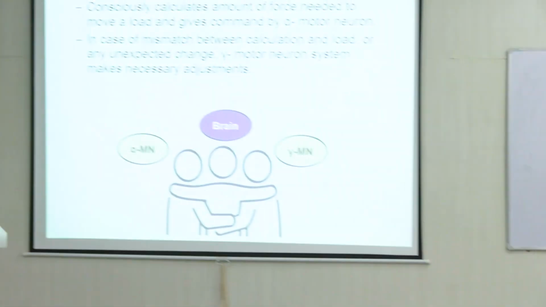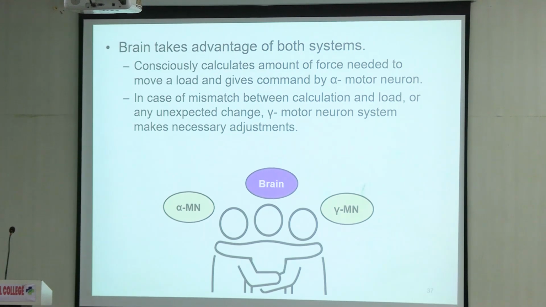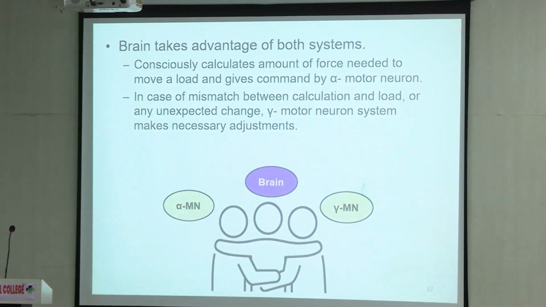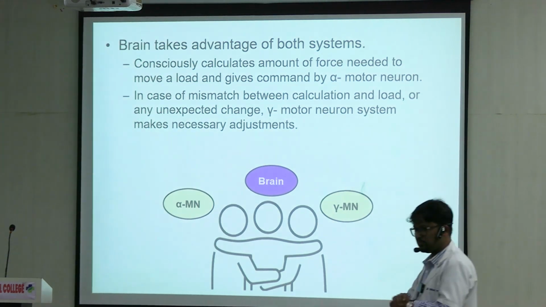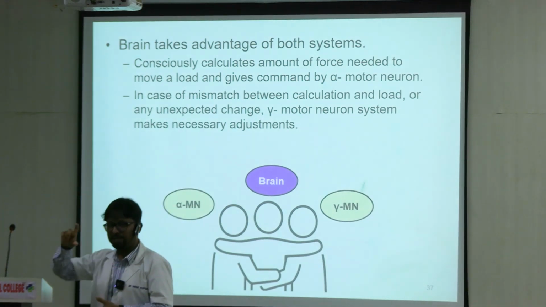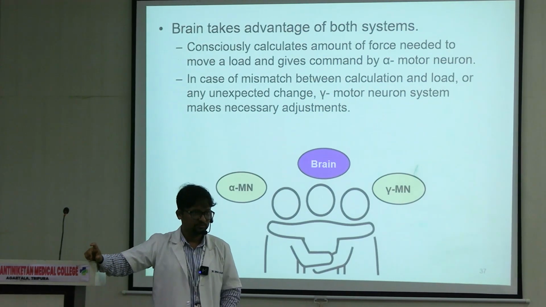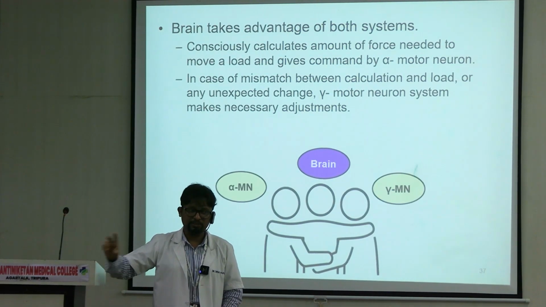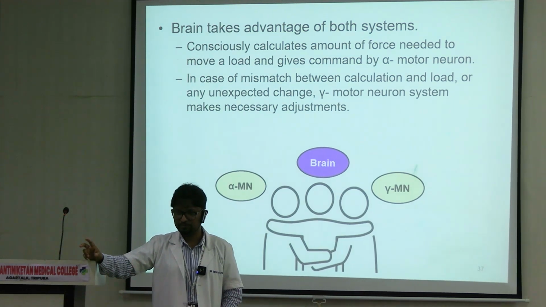So this is what happens when both of them act together. One more way of thinking the same thing. Brain takes advantage of both the alpha and gamma systems. How? So if you want to lift up a load, so brain from its previous experience, say if you have a glass of water which is full and a glass of water which is empty, दोनों के लिए the movement, the force required will be different, right?